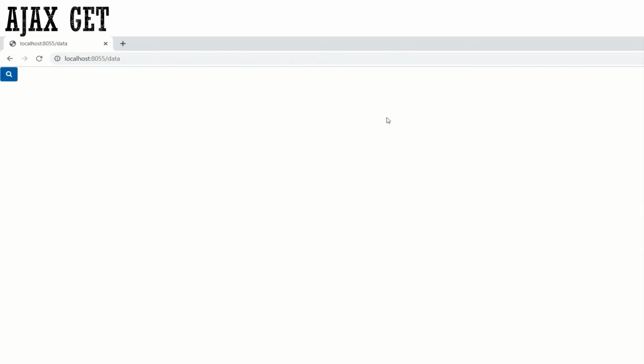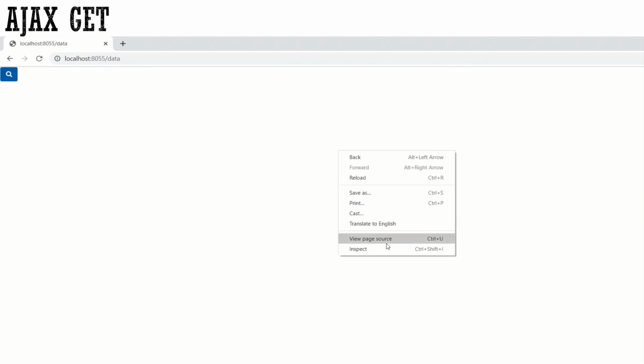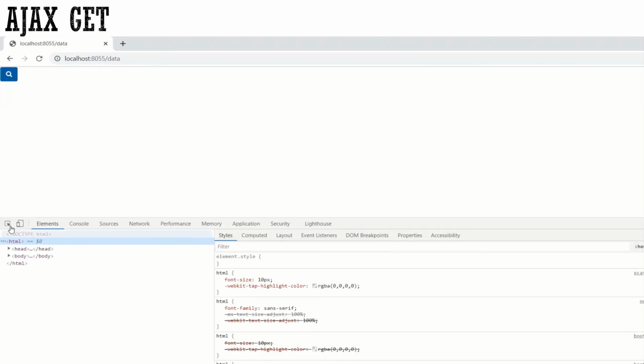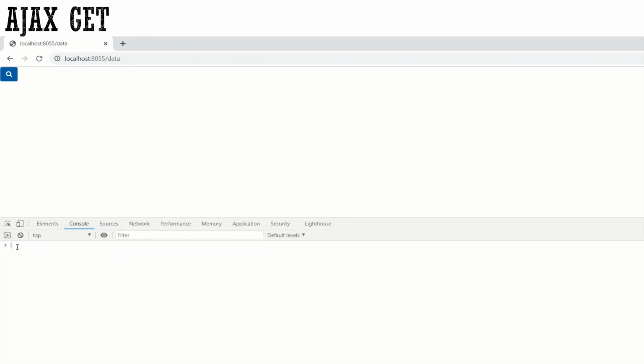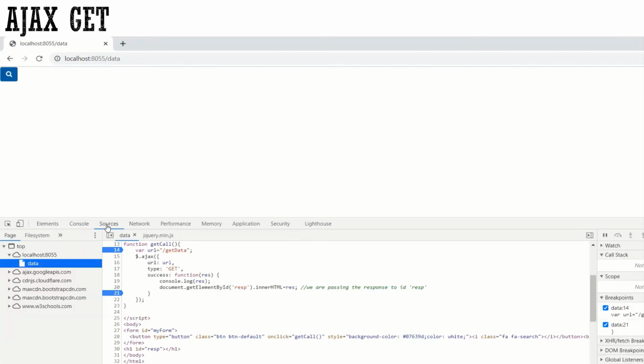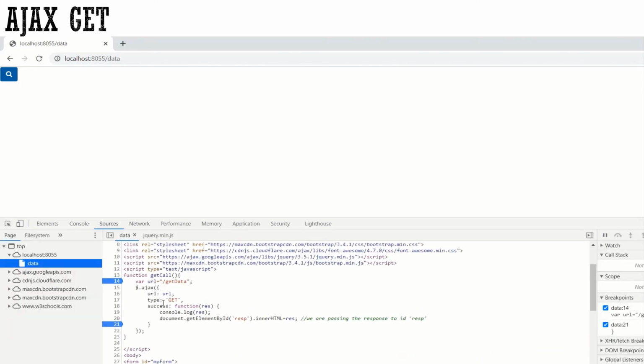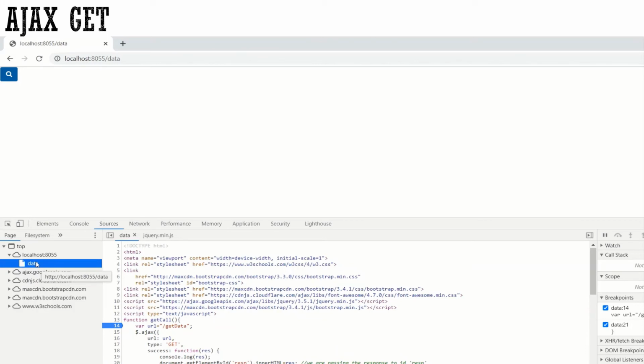You can use the console to check whether the data is coming or not. The same console you can use for one more case. Inside the console, the response will be coming. Now in the sources, the complete code will be coming inside the data. So my page is data.